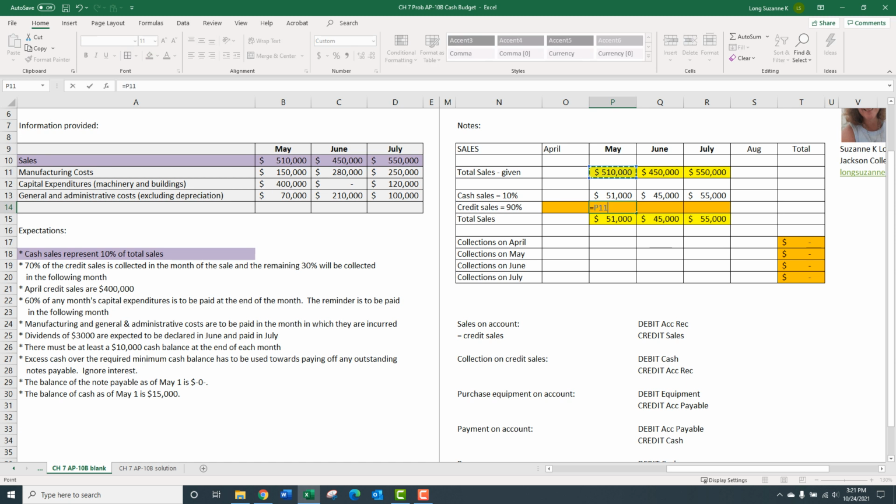So let's do that. What's the difference between the total and the 51? So this cell minus this cell. And then what happens if I add these up? So I had an auto sum in there. So the total, same in yellow, is made up of these two numbers. Part of the 510 is 10% cash sales, and part of the 510 is 459 credit sales.